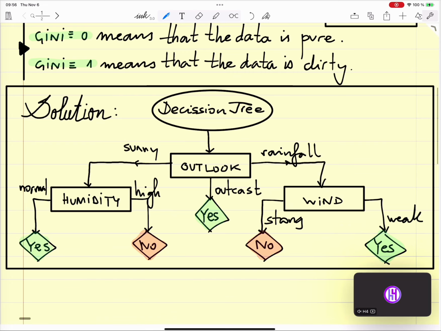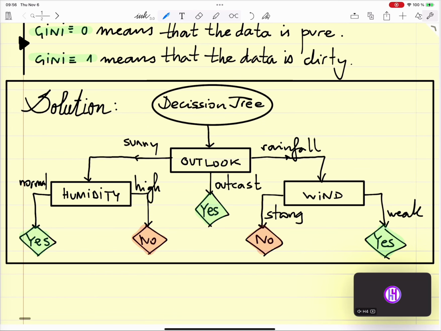we go ahead and we say, okay, what is our decision? Let's look at the outlook. It's going to be rainfall. Is the wind going to be strong? We don't play, and we make a decision based on previous information. As a result, we are off the hook if something happens. So it's a shared decision.